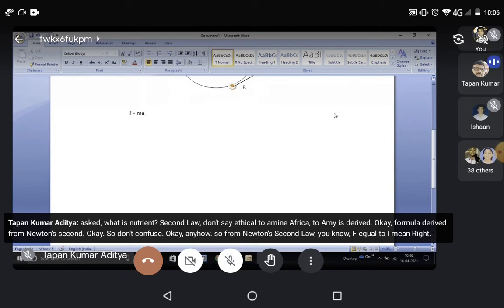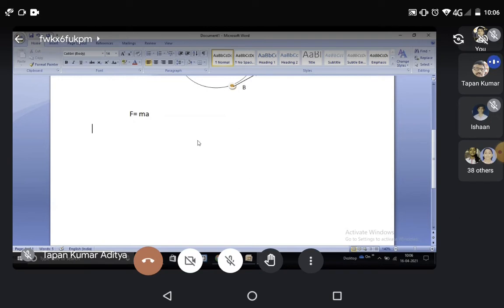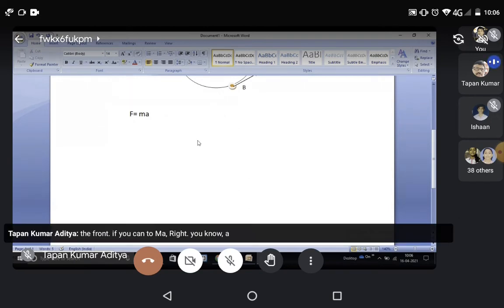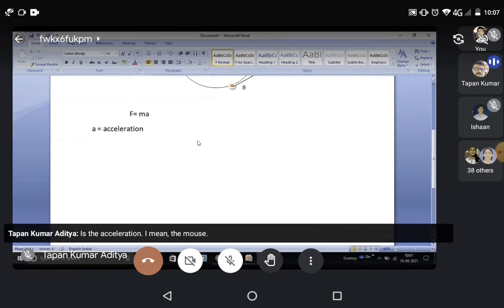F equal to ma, where a is the acceleration and m is the mass.